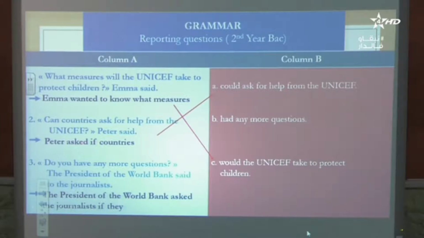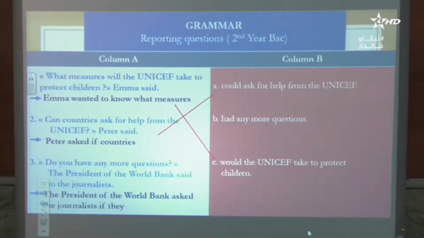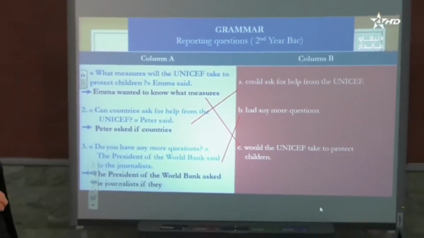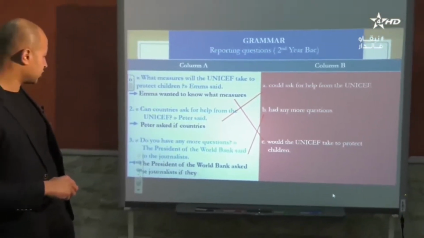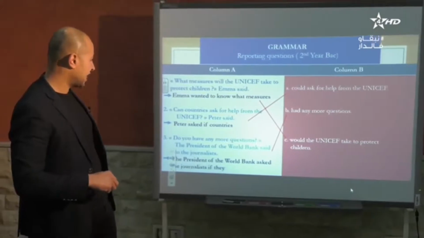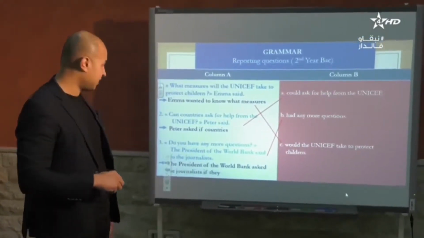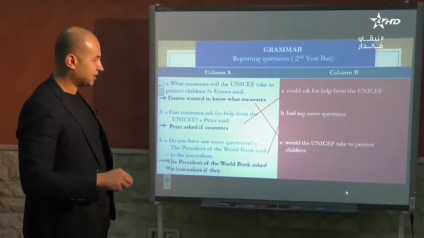And here we have Peter asks if countries could ask. So C: can, could, will, would. And finally, number 3, do you have any more questions? So do you have, the verb, as you see here, have, and then had.